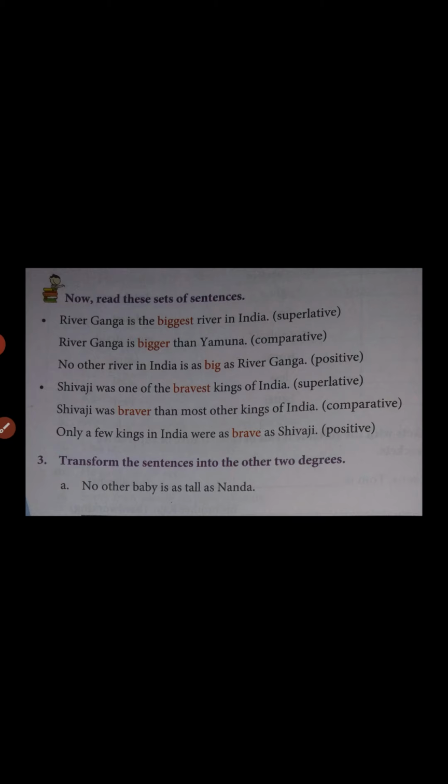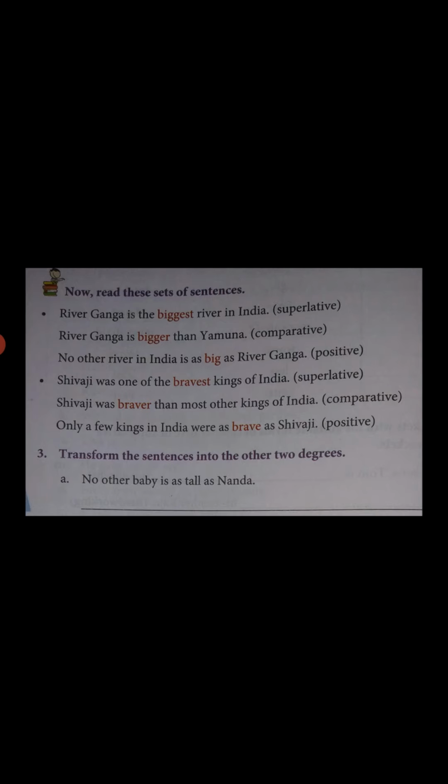Here are a few example sentences. Let's go through this example. See here, river Ganga is the biggest river in India. So whenever we find the article the before an adjective and the adjective is in its est form, est is added to the simple adjective form, that's why the biggest itself is the superlative degree form.